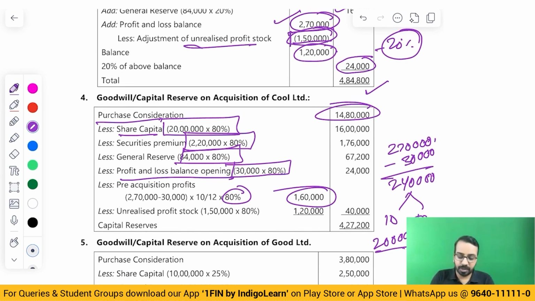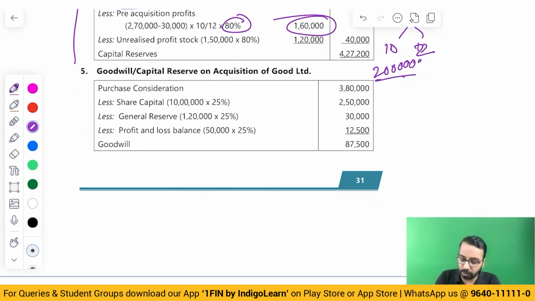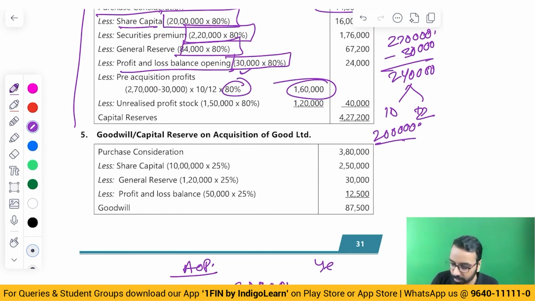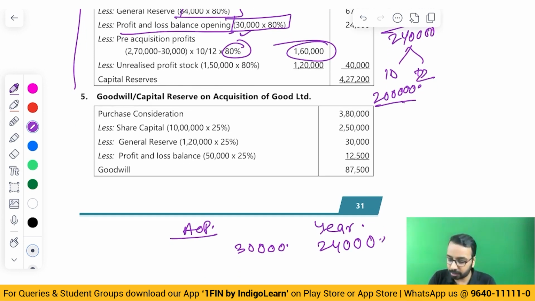Or if this is slightly confusing for you, you can do your normal analysis of profit, where you will take pre-acquisition 30,000, the opening balance of 30,000 as it is goes in pre-acquisition. Then for the year profit is 2,40,000. This 2,40,000, pre is 2 lakhs.